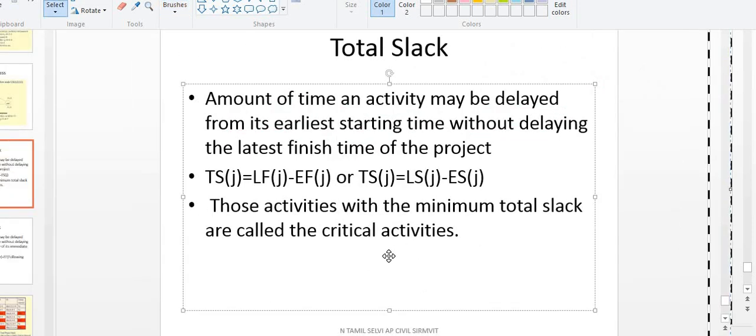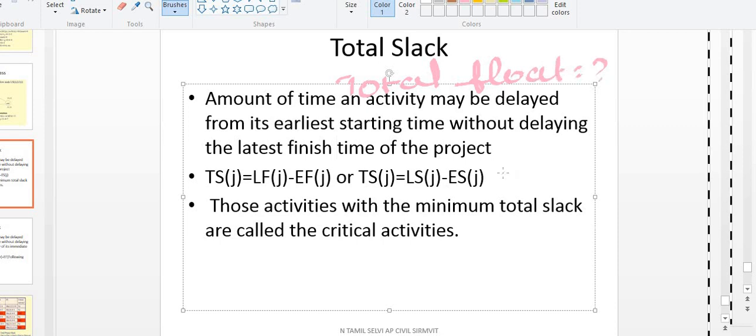Okay, now I will explain to you what is meant by total slack. In your question they will ask this only. They will give you the network activities, predecessor and duration. They will ask you to calculate the total slack, or one more name is there, that name is total float. Calculate the total float.